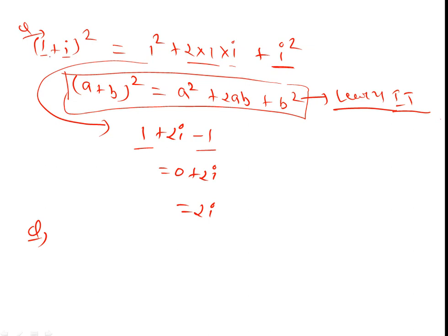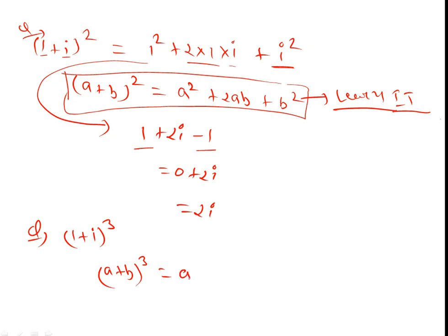Okay, now we will discuss another question: 1 plus i to the power 3. First of all, what is the formula of (a plus b) to the power 3?